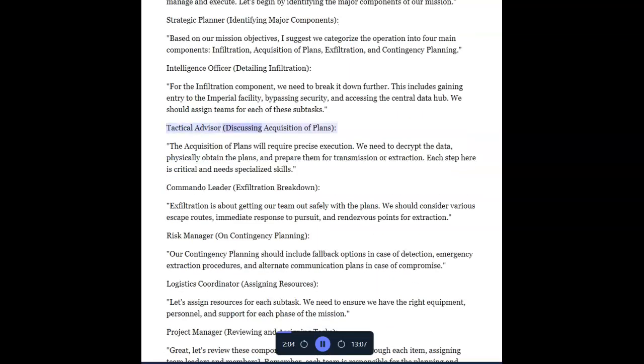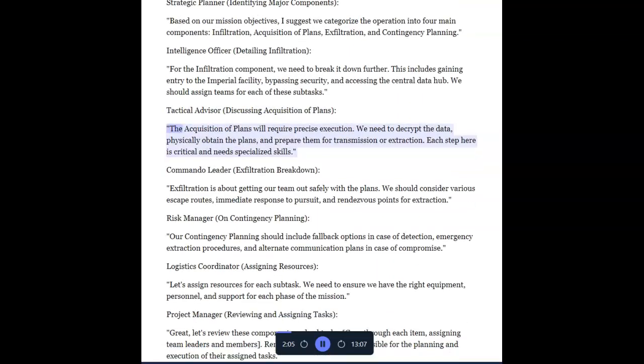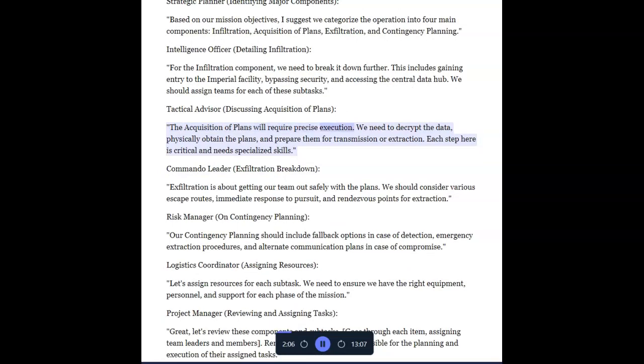Tactical advisor discussing acquisition of plans. The acquisition of plans will require precise execution. We need to decrypt the data, physically obtain the plans, and prepare them for transmission or extraction. Each step here is critical and needs specialized skills.